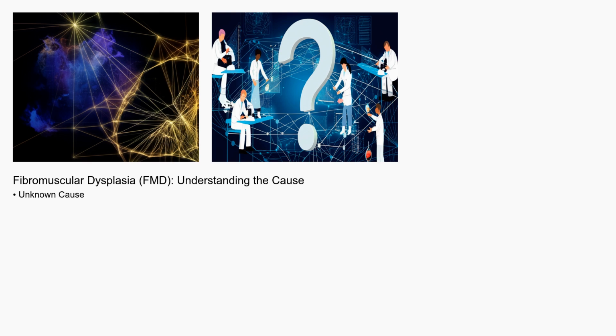The exact cause of fibromuscular dysplasia remains unknown, making it a challenging condition to understand. Researchers believe it's likely a combination of genetic predisposition, hormonal influences, and environmental factors that contribute to its development. While there's no single, definitive cause, ongoing research aims to unravel the mysteries behind FMD's origins.